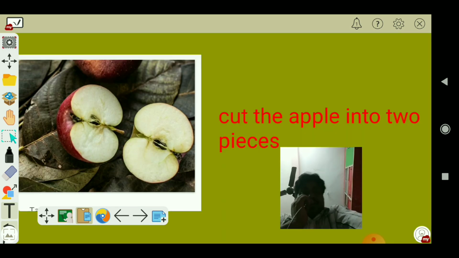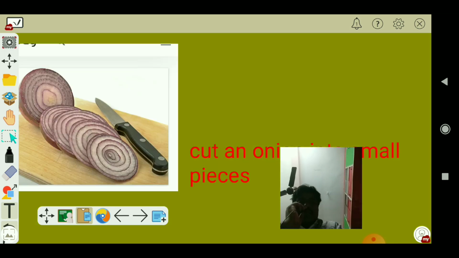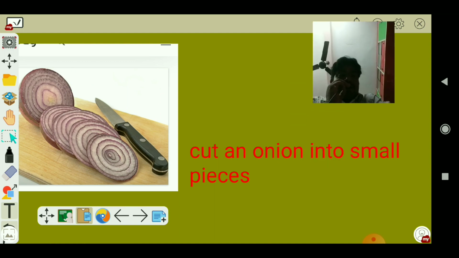Next one, the apple has been cut into two pieces. So cut the apple into two pieces, that is two parts, two halves. When you are cutting something into two parts or two segments, then you will use the preposition into. The next one, the onion. The same case, cut an onion into small pieces.